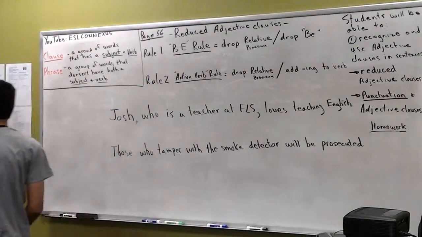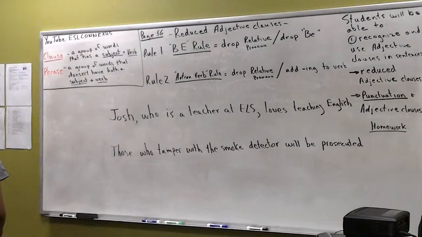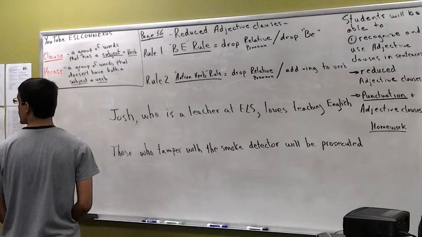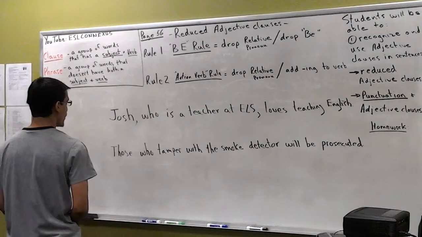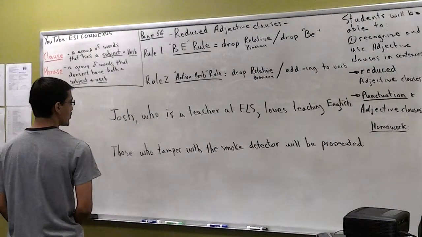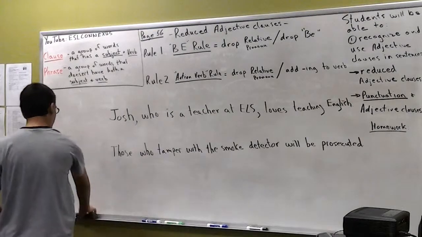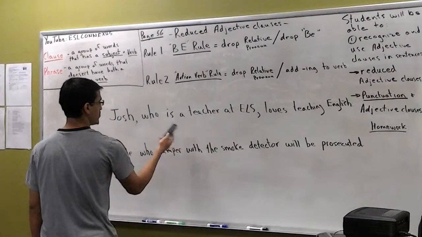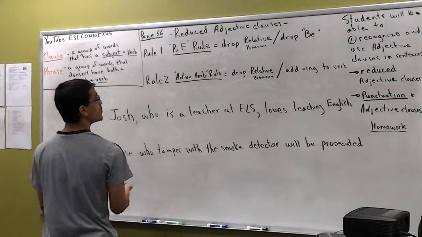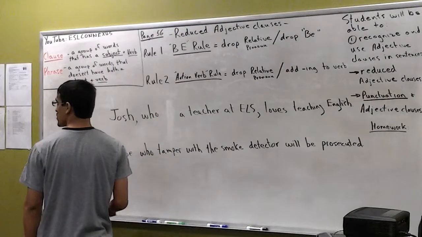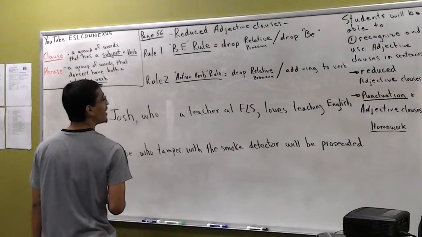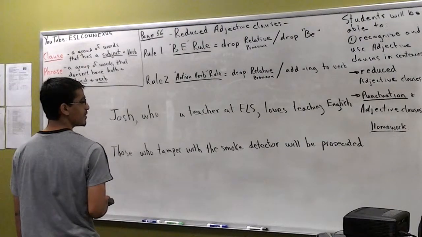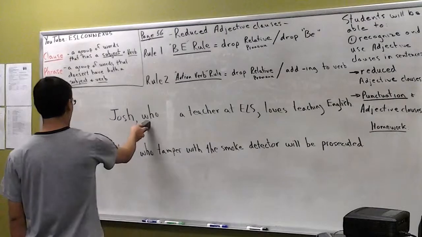All right. So, now, what does the rule say? It says to drop or get rid of it. Take the eraser, literally remove it. Kick it out of the sentence. George, who a teacher. What do I got to get rid of? What does the rule say? Get it out of there. And the relative pronoun. Where's the relative pronoun? Get it out of there.